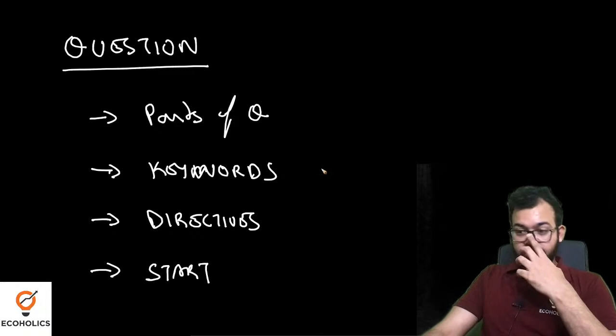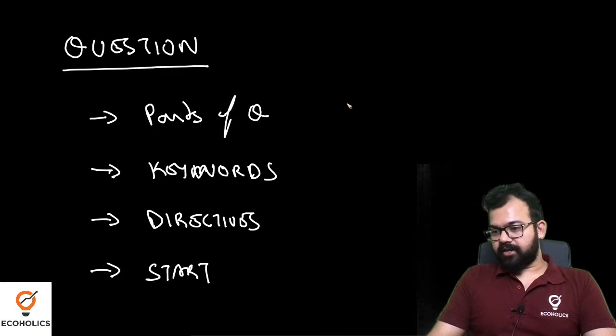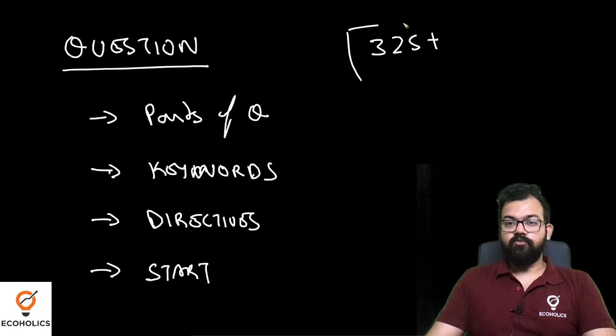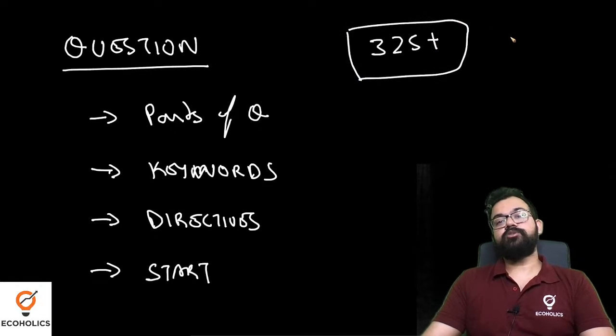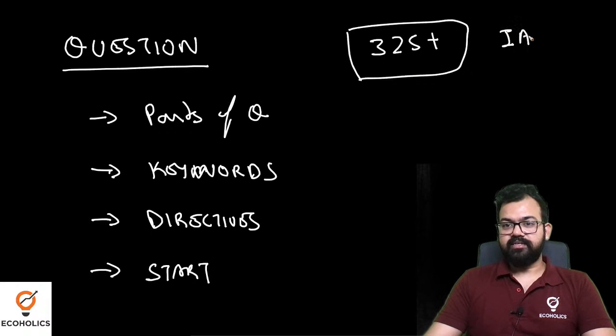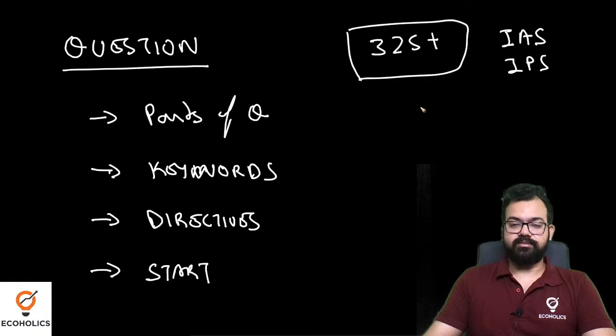One question is from Arjun Gupta. Arjun Gupta is asking how many marks can be scored in the economics optional. I can say 325 plus is a very good score. If your score is this, then you will surely get IAS or IPS, any all India service.